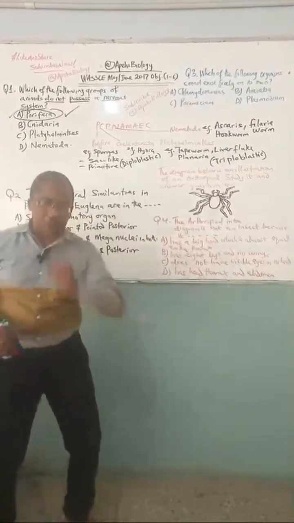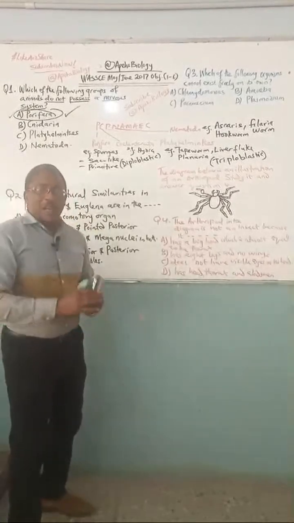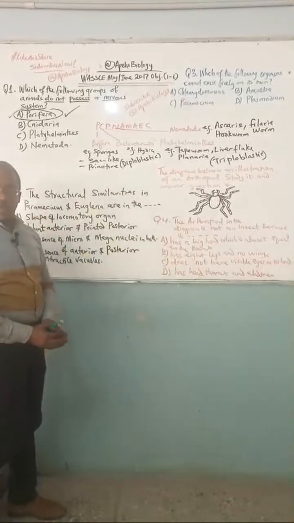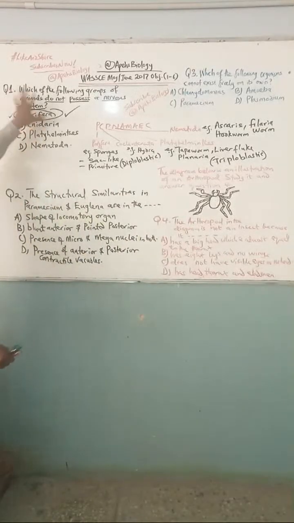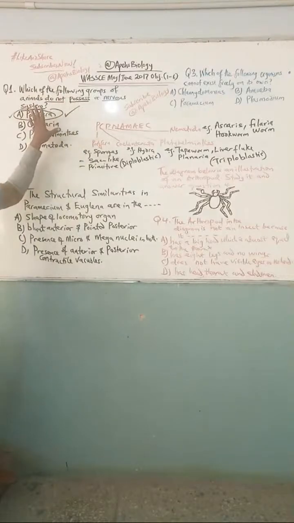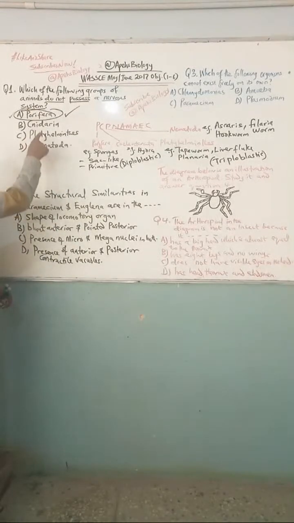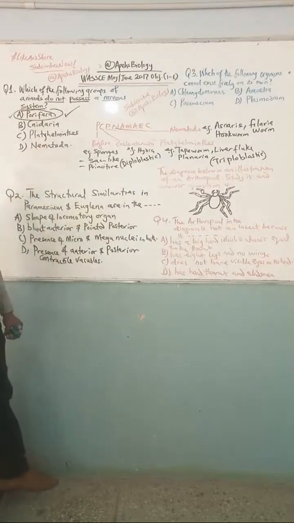Now let me shock you. Let me unleash for you how questions can come out from this simple question. Let's try it together. We know that we have trashed the answer already. This is very easy. But now let's say I ask you, which of the following organisms belong to phylum Coelenterata?